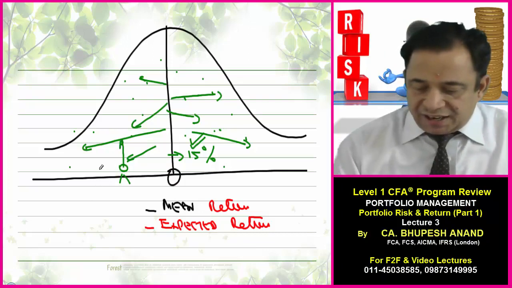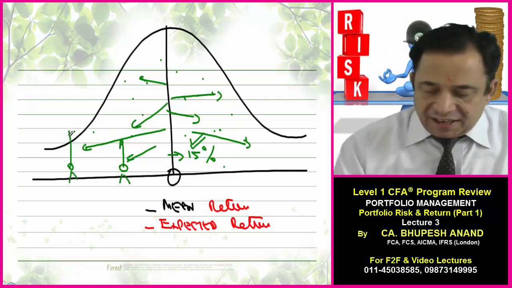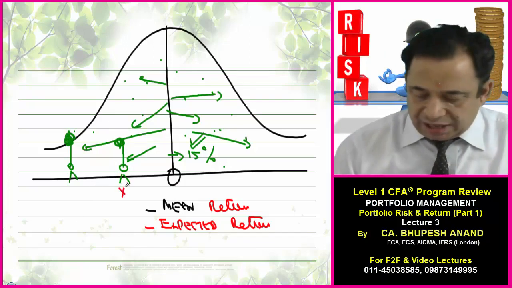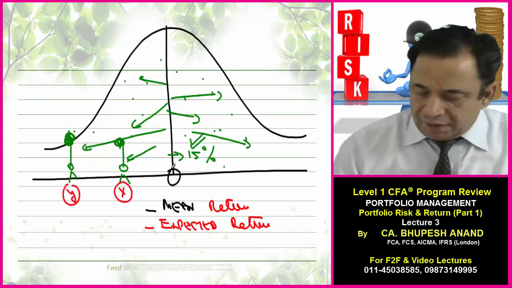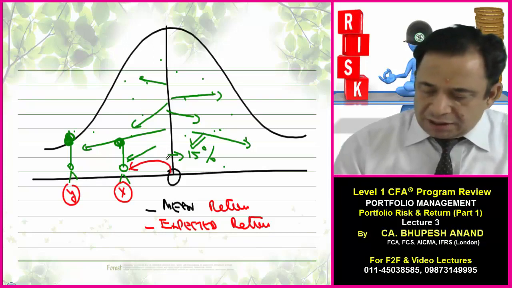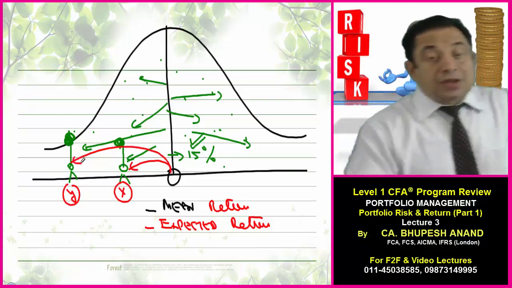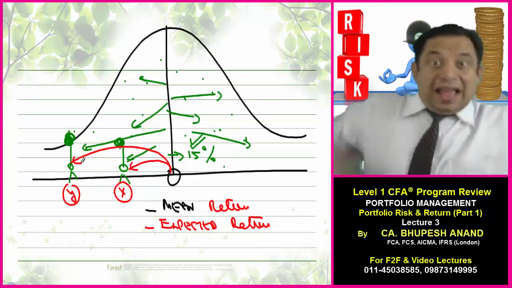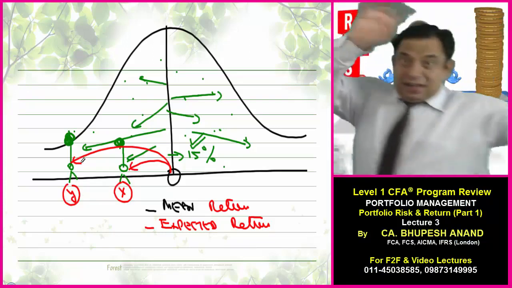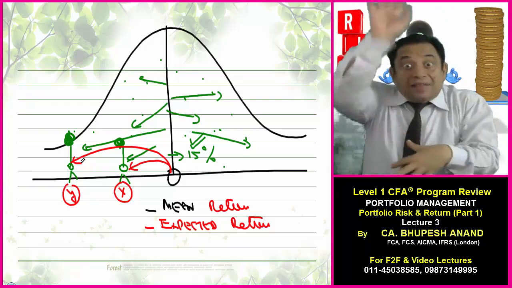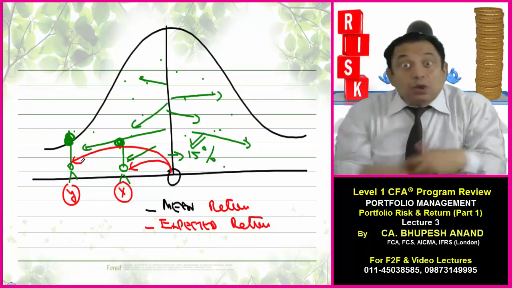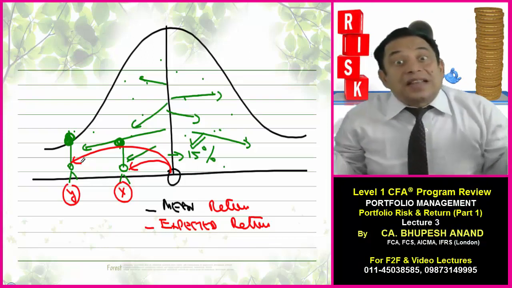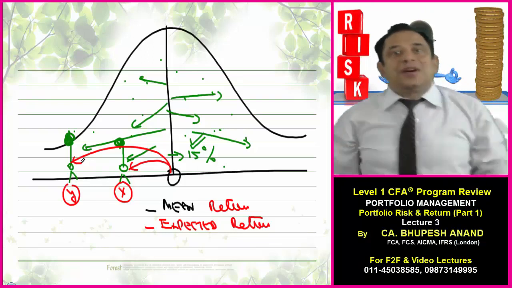For example, Mr. X is standing here and Mr. Y is standing here. If I want to find out the distance from the central value, Mr. Y is far. Mr. Y has a higher deviation as compared to X, if I compare it from the middle value, average value, expected value. So this is nothing but standard deviation. Standard deviations are always calculated for individual securities.